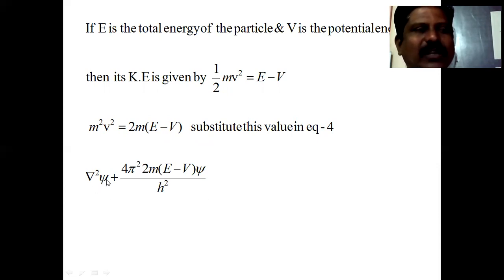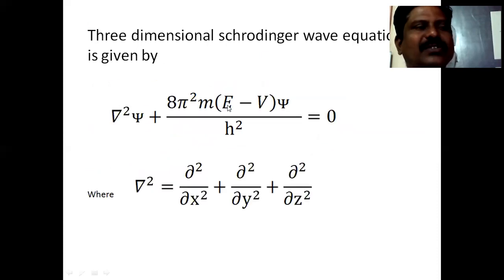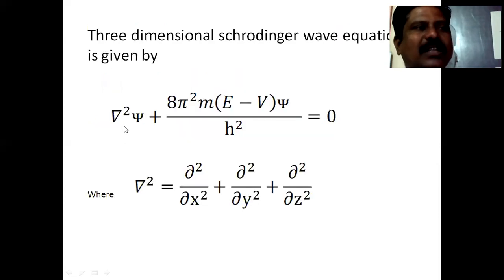Substitute this value in equation number 4. So you will get del square psi plus 4 pi square into 2m into bracket capital E minus capital V into psi divided by h square. When you substitute, it becomes 8 pi square m into bracket capital E minus V into psi divided by h square. So del square psi plus 8 pi square m into bracket capital E minus capital V into psi divided by h square is equal to 0. This equation is the three-dimensional Schrodinger time independent wave equation.